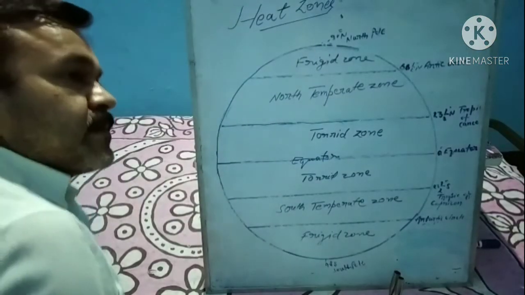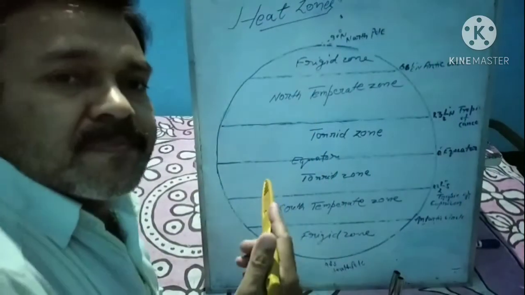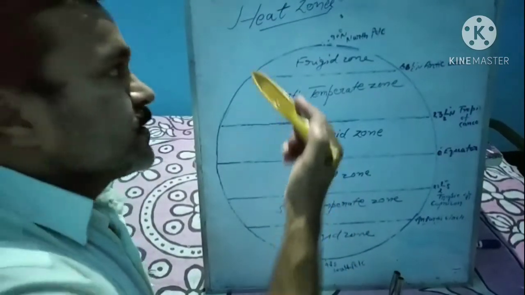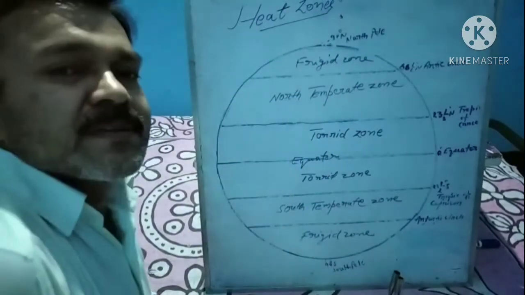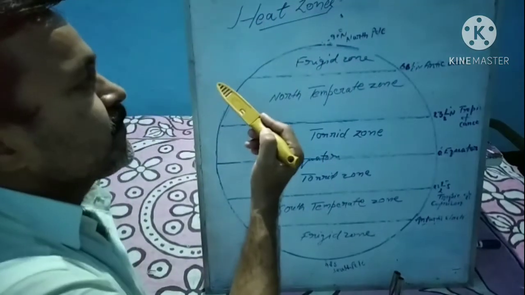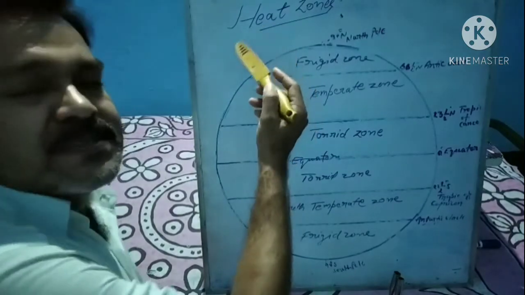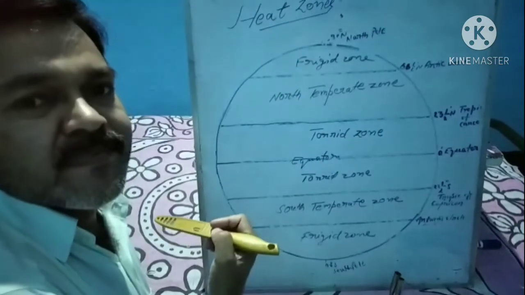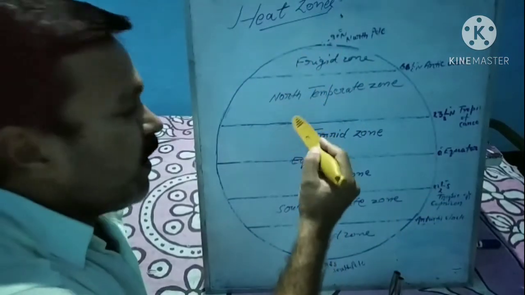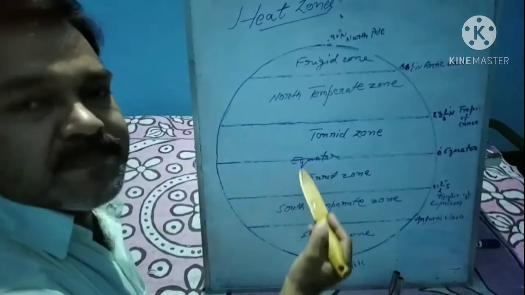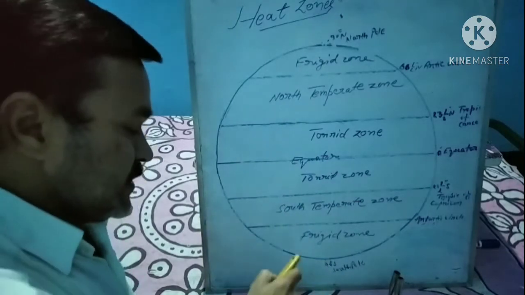Dear students, now I am going to start the term heat zone. What is heat zone? According to the name, heat means temperature. It means over the globe, all regions do not receive the same amount of temperature.